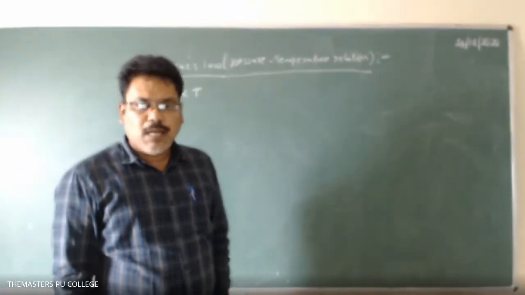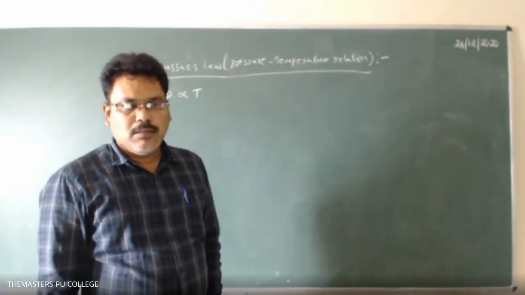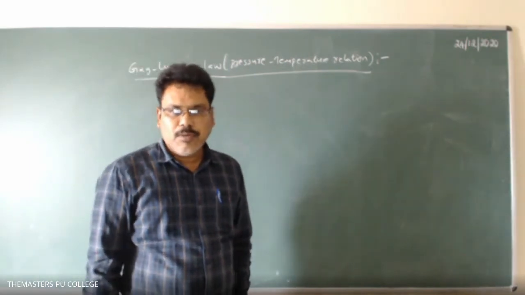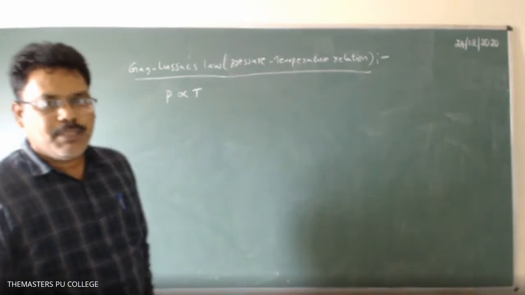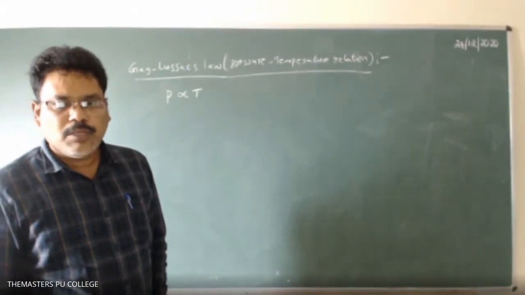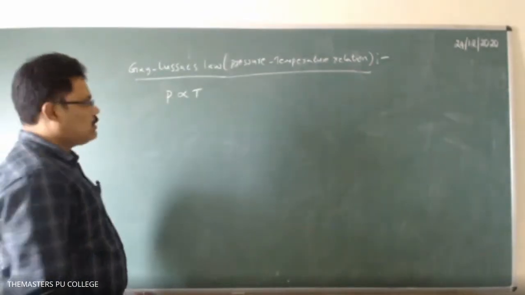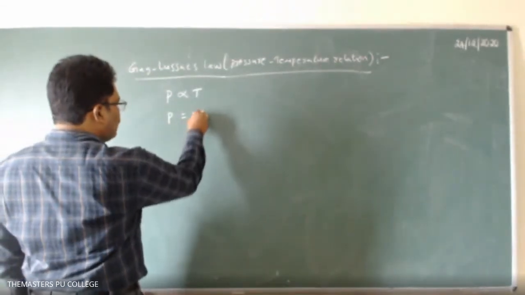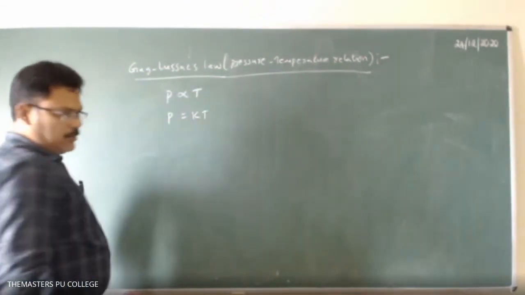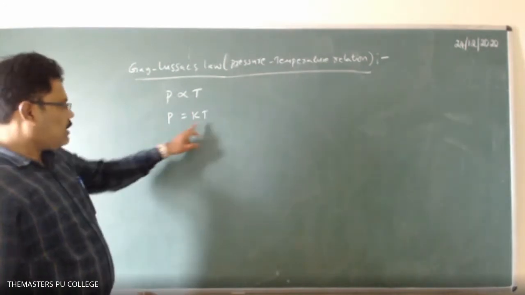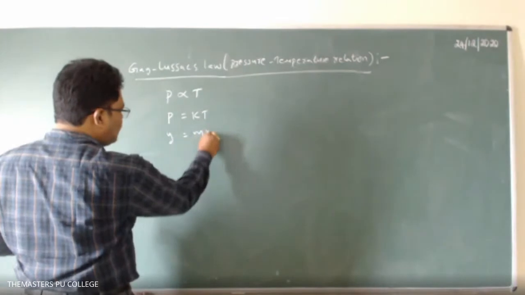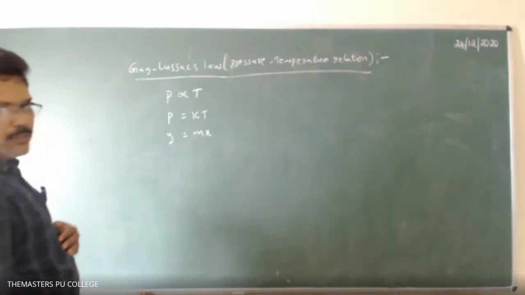For a fixed amount of gas, pressure is directly proportional to absolute temperature. If we remove the proportionality, then P is equal to kT. This is in straight line form, that is y equal to mx.